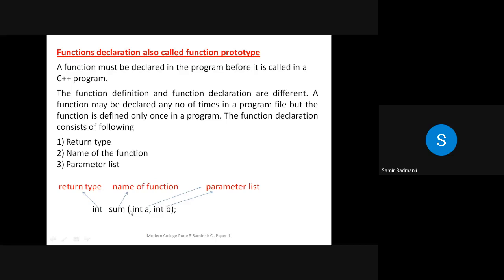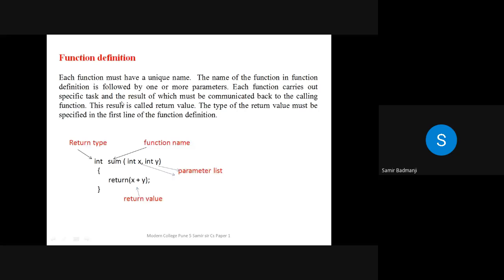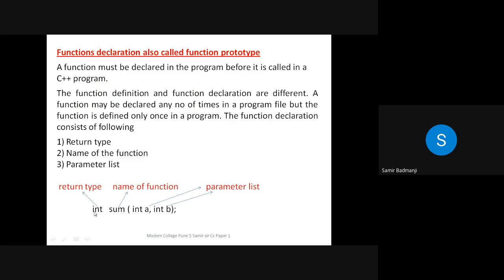See, like the variables that we use in the C++ program, you first declare them, otherwise you cannot use them. So see, the name of the function is there, return type is there, the parameters are there, followed by a semicolon. While declaring the function, you have to compulsorily give a semicolon, and in the function definition, you have to write what that function is going to do, whether it is going to do addition, subtraction, or any other thing, that you have to write in the brackets. Whatever steps you want to write in the function definition, you have to write. And the same thing with the proper data type, you have to write it in the declaration.